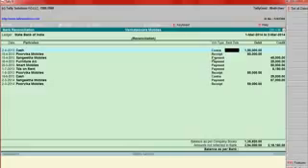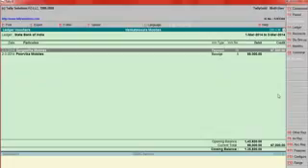the check was cleared. For example, if the contra entry of 1,50,000 deposit was cleared on 24, enter 24. If the check deposit of 60,000 cleared on 12, enter here 12, like that. After finishing everything, press Ctrl A. Say like this.